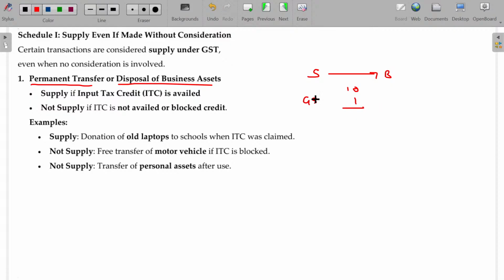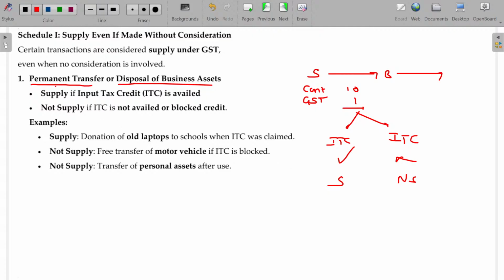This GST, this is the consideration. What about this one, sir? ITC availed or not? This one, ITC availed, sir. Later on, if you are disposing to a third party, automatically it is supply. Sir, no, sir, I didn't claim the ITC, sir. Then not supply.